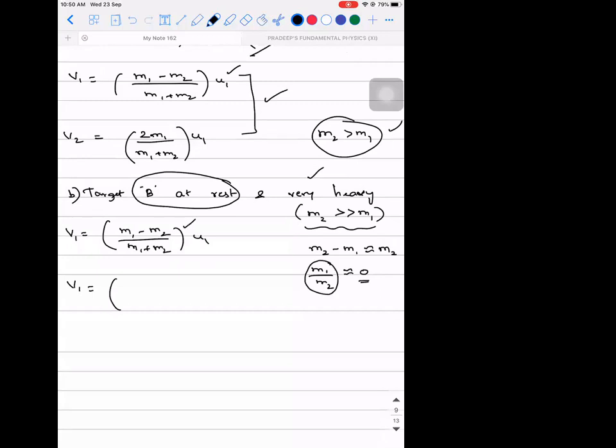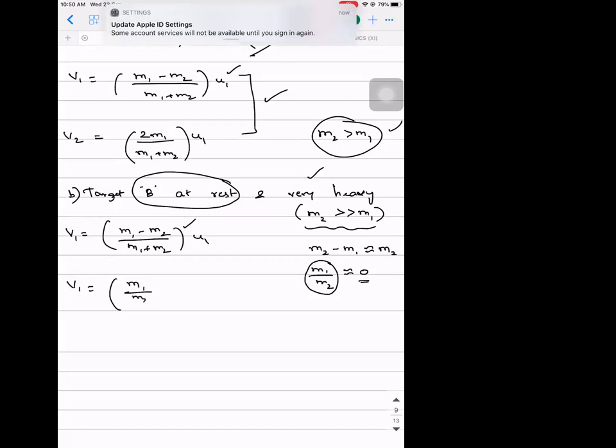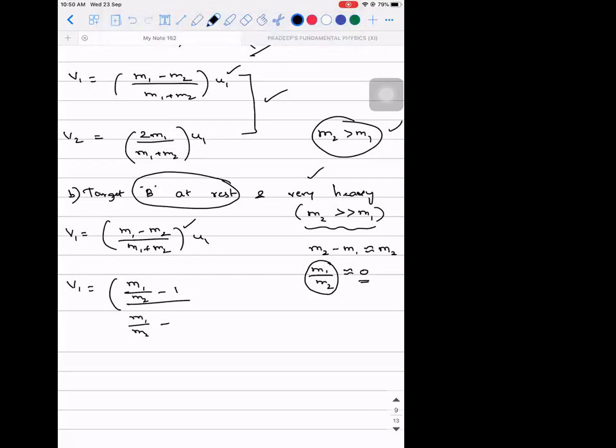So divide the numerator and denominator with M2: (M1 by M2 minus 1) divided by (M1 by M2 plus 1), the whole thing multiplied with U1.